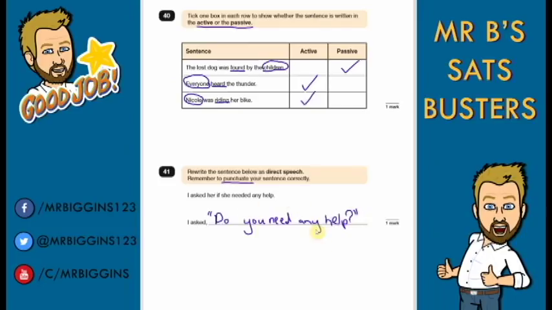It's a question, so there's lots of punctuation to remember here. Don't think it's inverted commas because I'm doing direct speech, and just focus on that. You need to remember your capital at the start. It's a question here, so we would have a question mark. And remember as well, you wouldn't say, does she need any help? You'd say, do you need any help? So remember to change the language into first person.